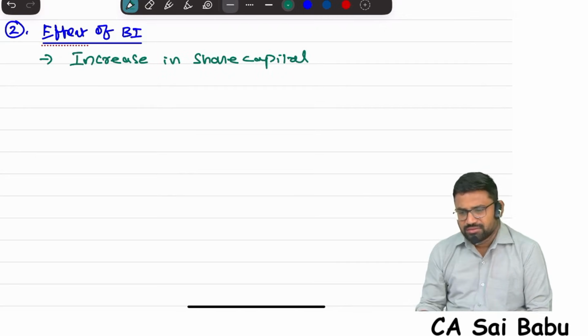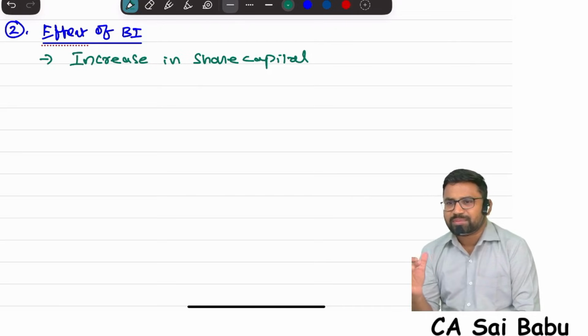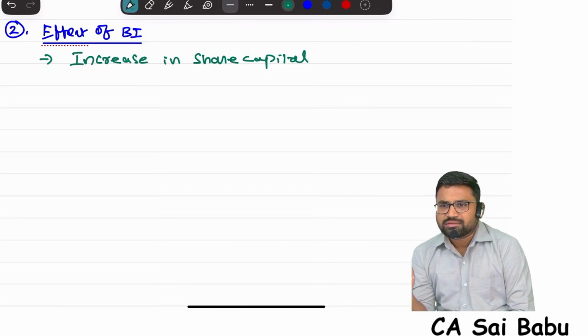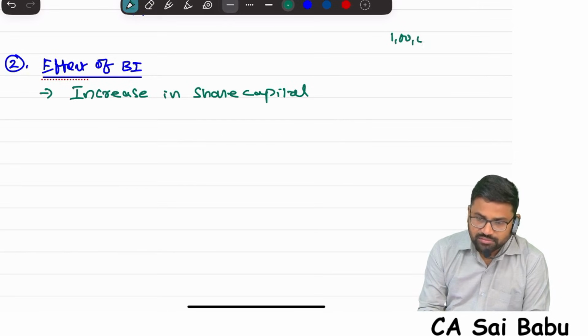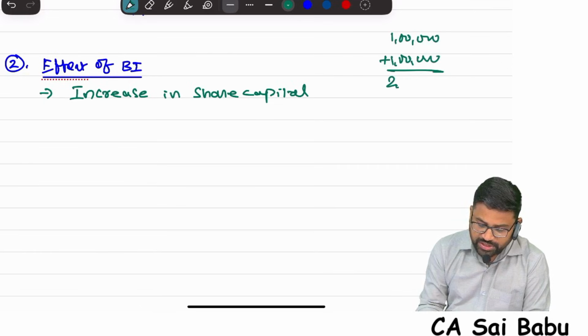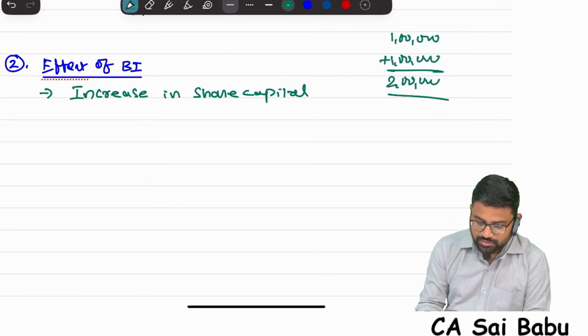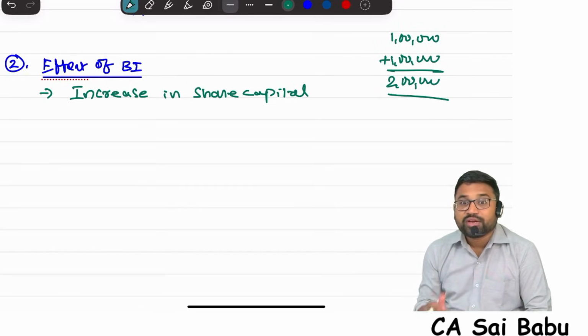Because of the increase in share capital, what is the advantage? For example, previously the company shares are 1 lakh. Now another 1 lakh is given as bonus shares. So the number of shares of the company is 2 lakhs now. What is the advantage? Liquidity of the stock will increase.